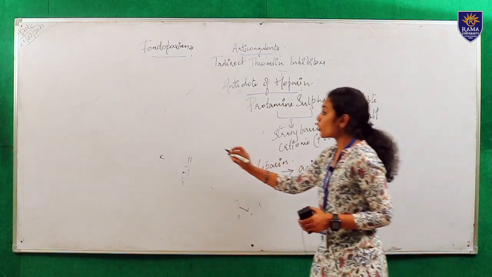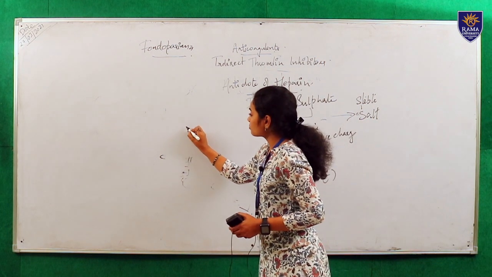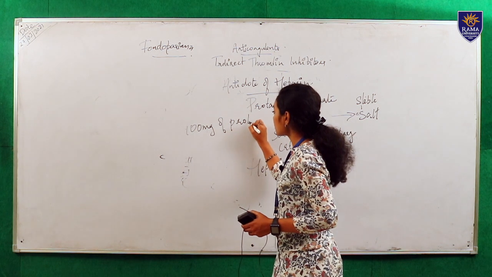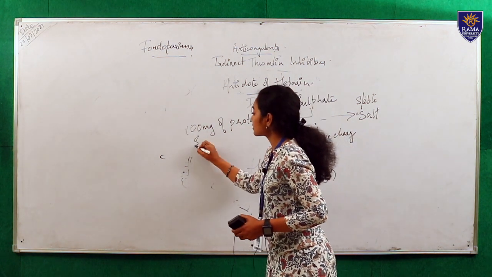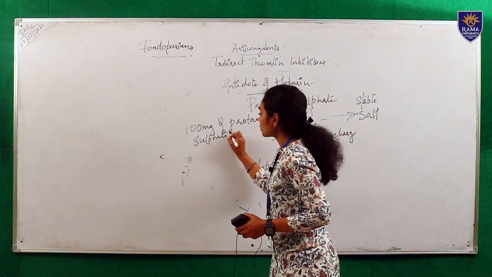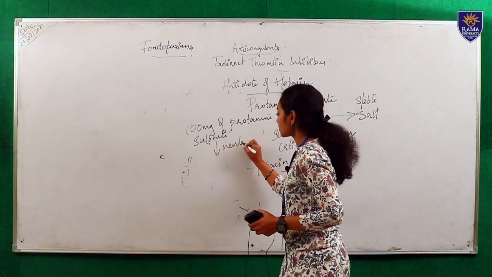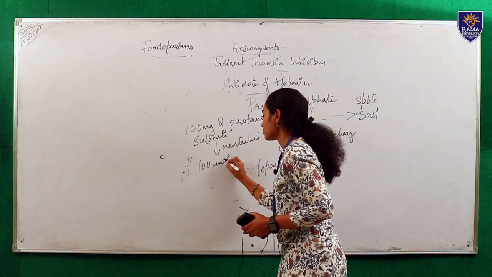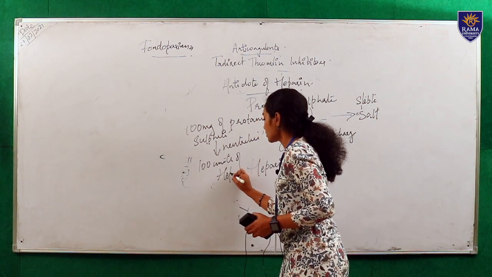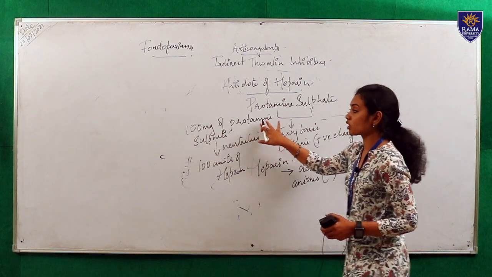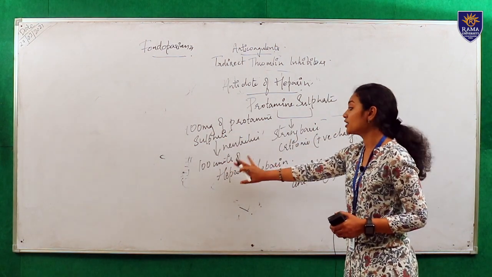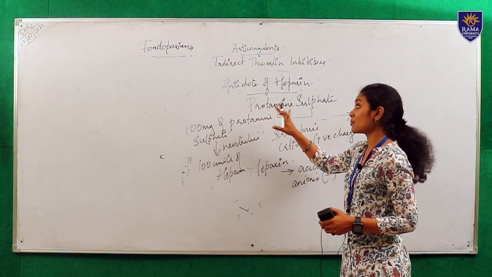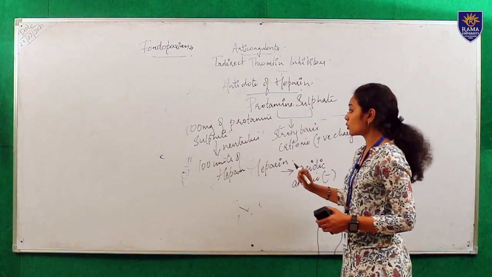100 mg of protamine sulfate neutralizes 100 units of heparin. So 100 mg of protamine sulfate will neutralize 100 units of heparin. So this is the mechanism of the antidote of heparin overdose. Okay, thank you.